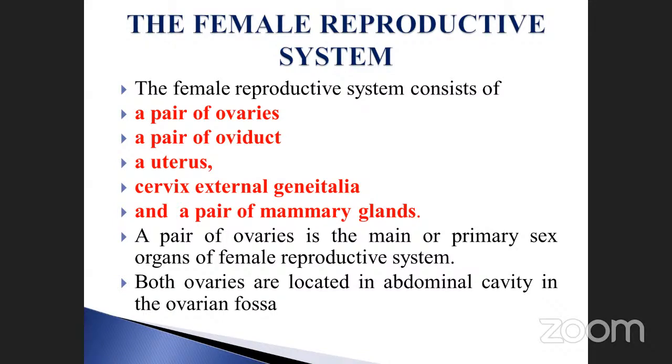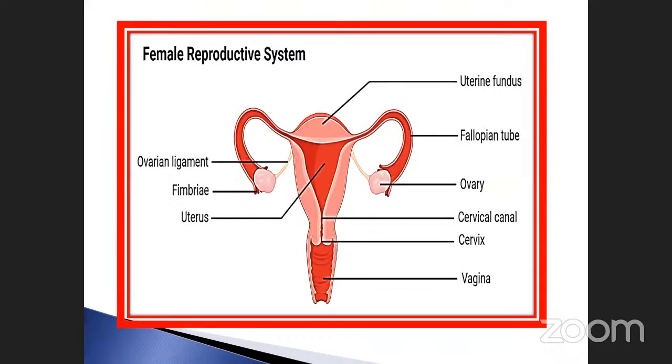Okay. See, what is the next slide? Listen here. This is the female reproductive structures. Just imagine there are two ovaries here. The ovary duct is also there, otherwise called the fallopian tubes. This one is called the fallopian tube. The upper part is called the uterine fundus.